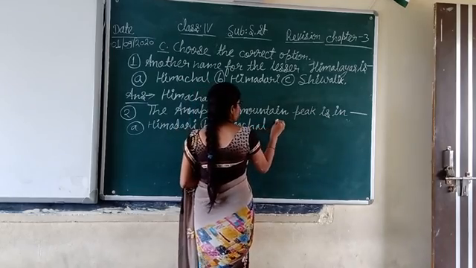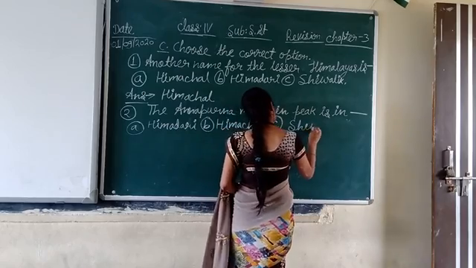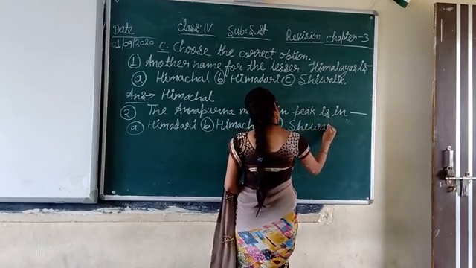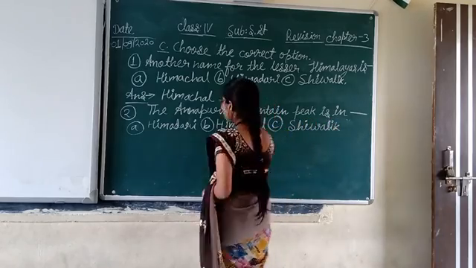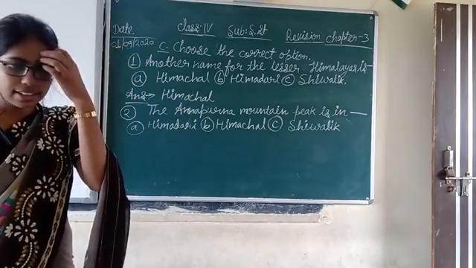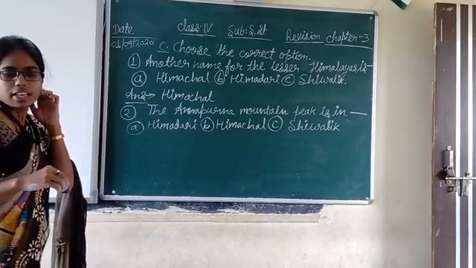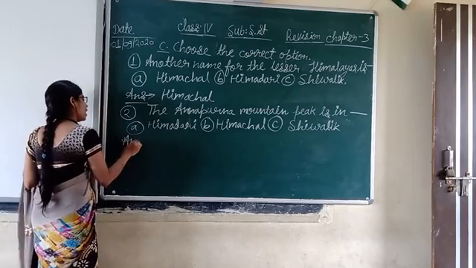And the last option, option C, is again Shivalik. Now let's see which one is correct. The Annapurna mountain peak is in which one? Himadri is the correct answer here.